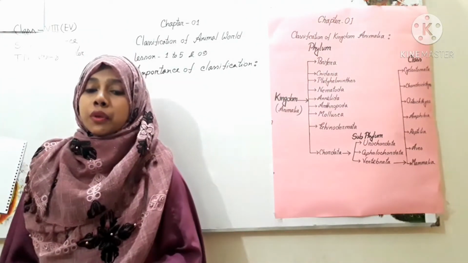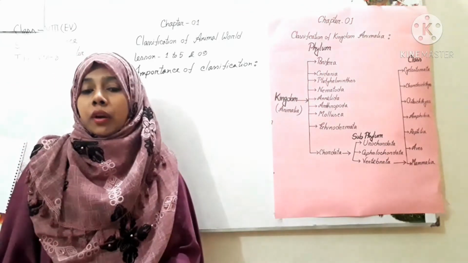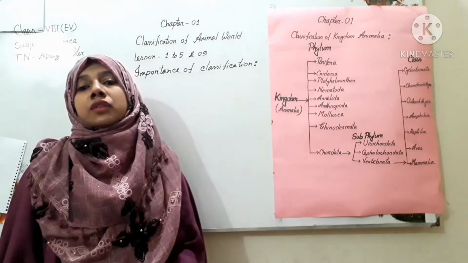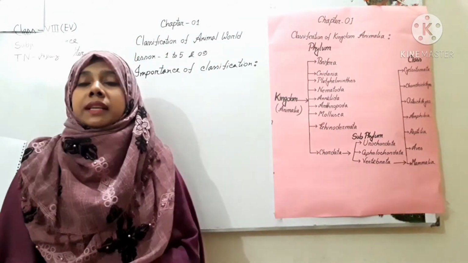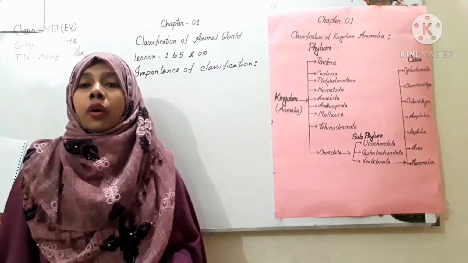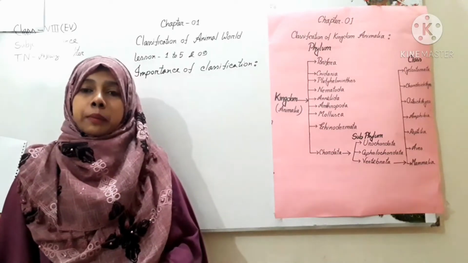So it is also useful to determine the collective and systematic knowledge about organisms. Classification plays a vital role in our life. Without classification, it would be so tough to identify any organism. So classification is very important.